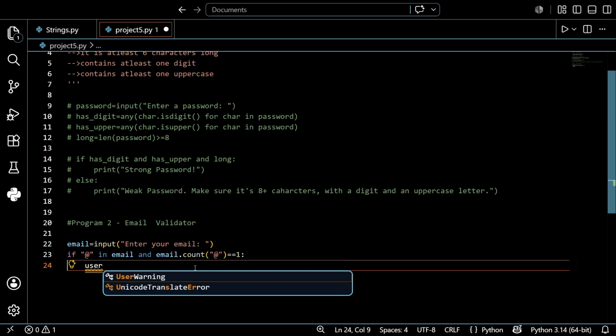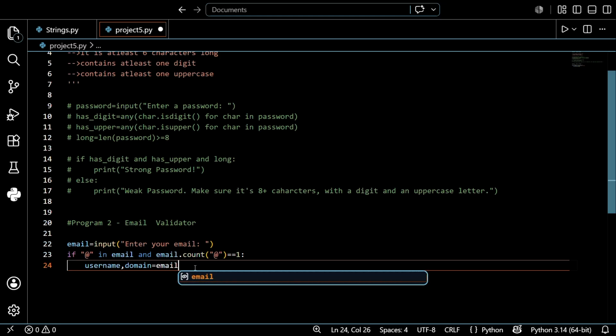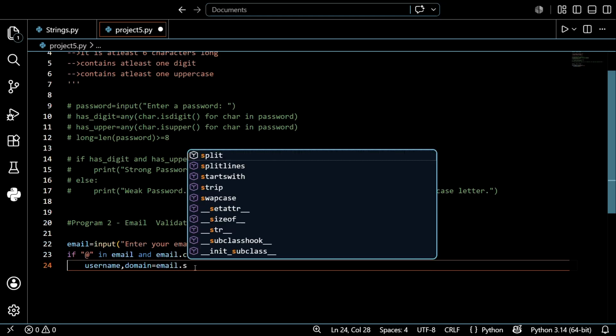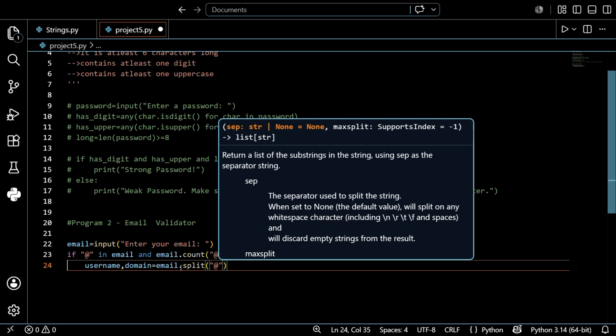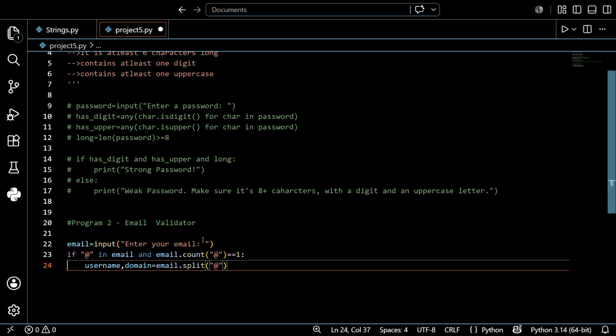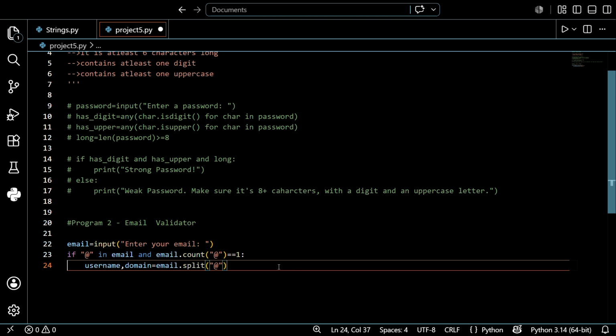Then what is the output? Username, domain equals email.split("@"). Why do we use split? By using split, we can split a single string into two parts. For example, student@email.com: the username is student and the domain becomes email.com. That is why we're using split, guys. It's very easy, don't worry.